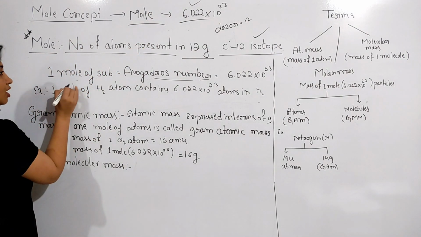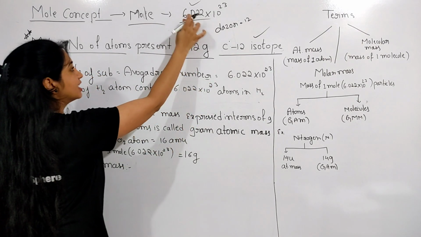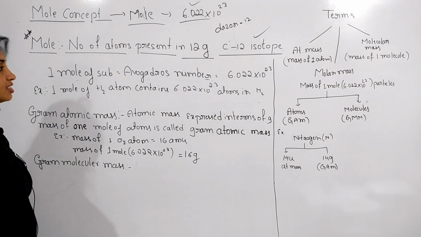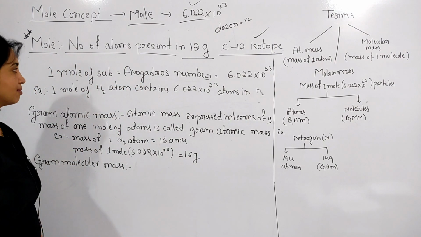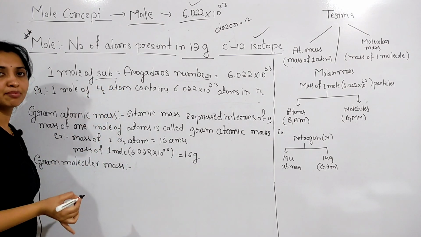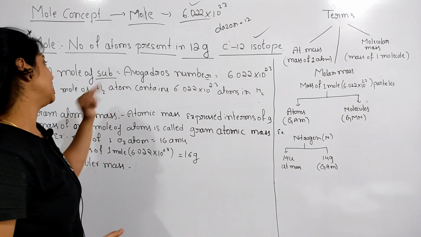And 1 mole of substance is called Avogadro's number. This number is called Avogadro's number. 1 mole of substance is equal to Avogadro's number. This substance may be molecules, atoms, or ions.